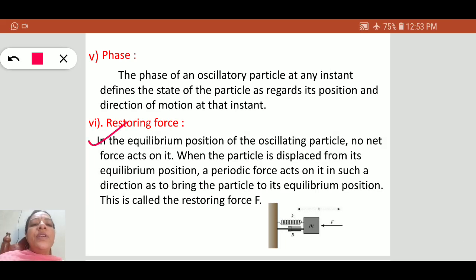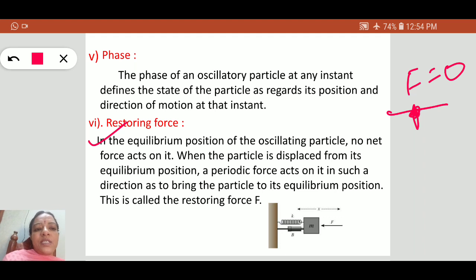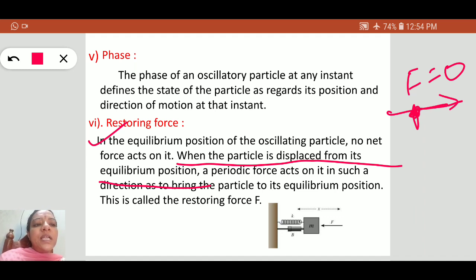This is how we understand the restoring force. If the oscillating particle is at this equilibrium position, there is no restoring force here; no force acts upon it. But when the particle is displaced from its equilibrium position, like this, then a restoring force acts on it in such a direction as to bring that particle back to its original position.